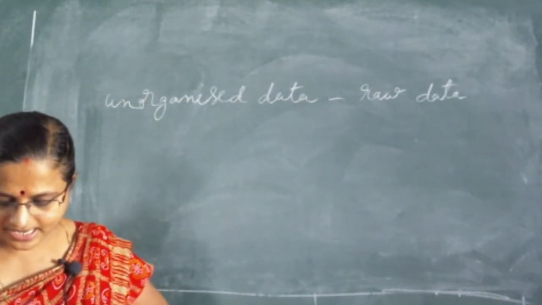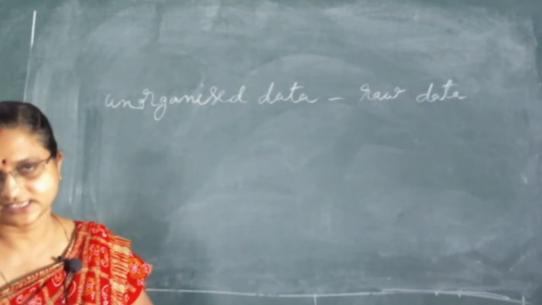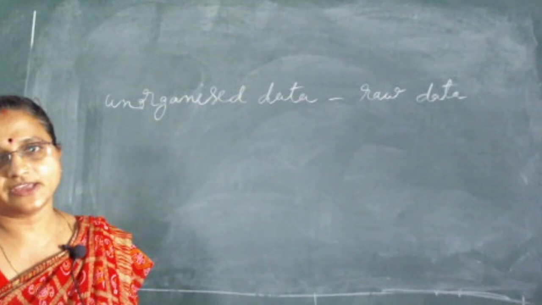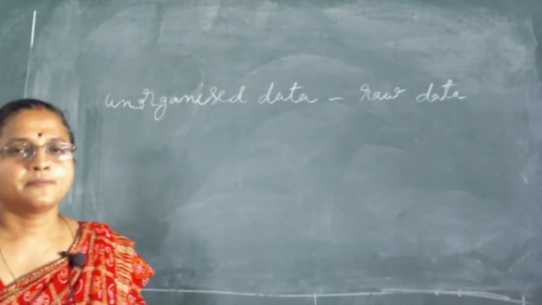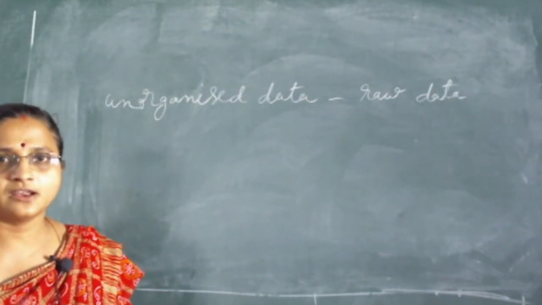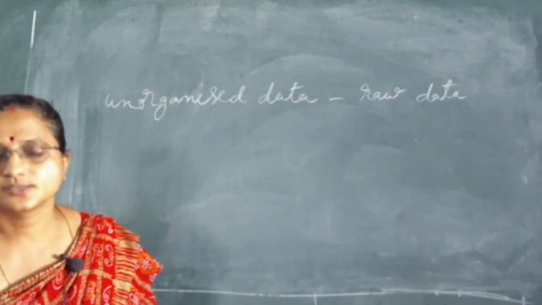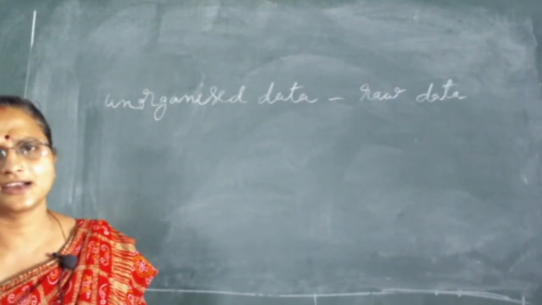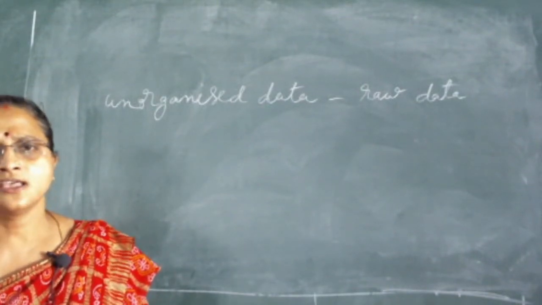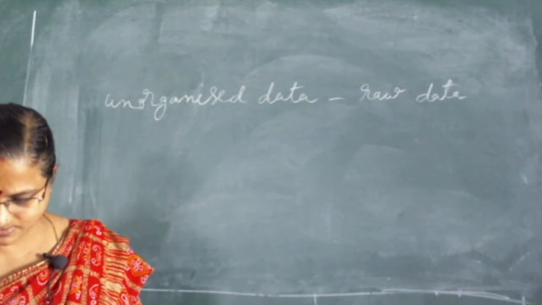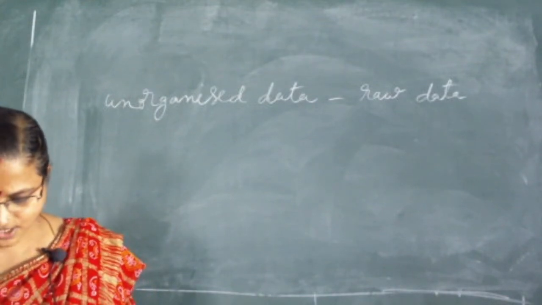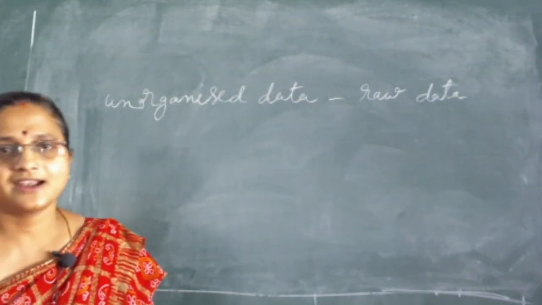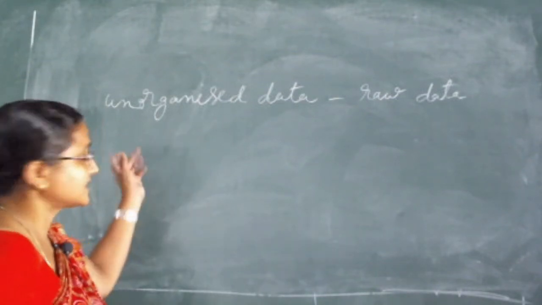For example, a group of students was asked for their favorite subject, and the results are listed below. Here one example was given. Maybe in your class I am asking you one by one whose favorite subject is which. Everybody gave their reply: I like art, I like English, I like mathematics, madam I like Hindi, this is my favorite. So I wrote all those answers on the board.